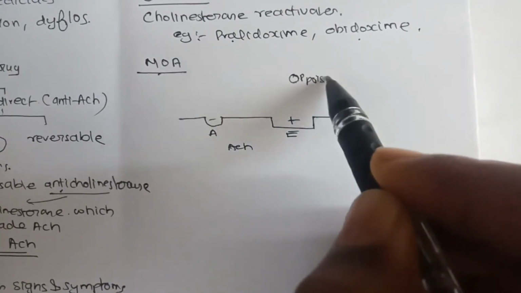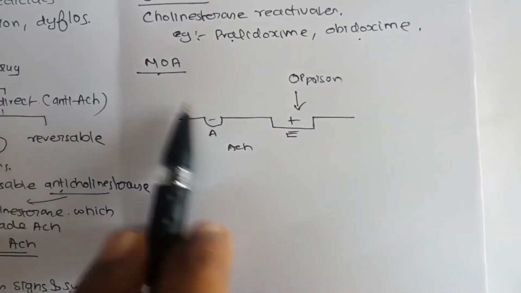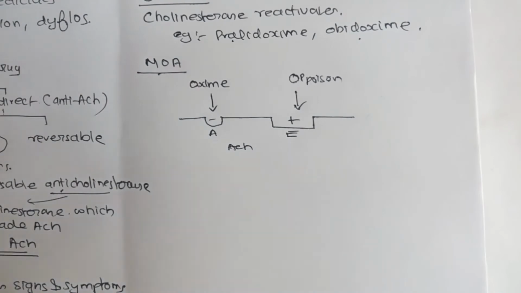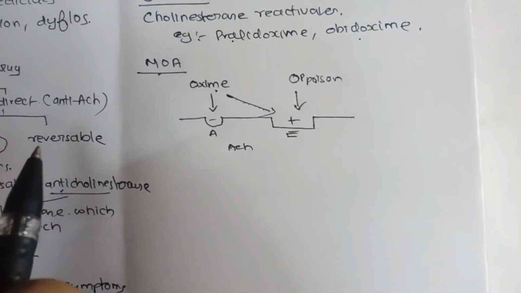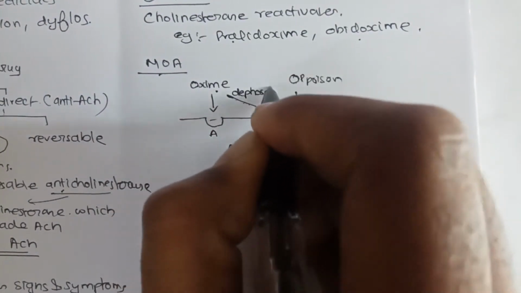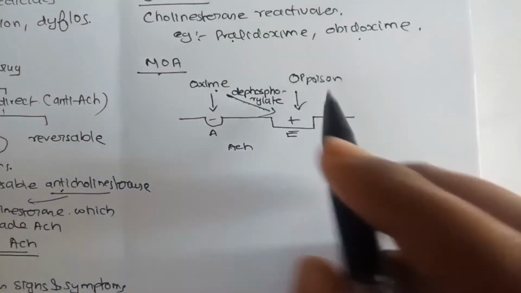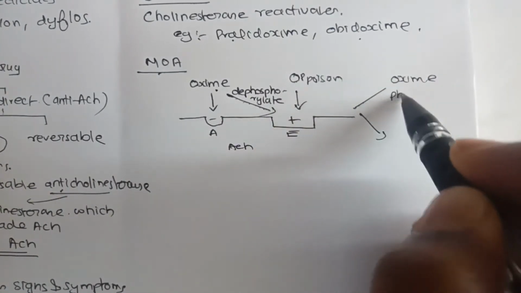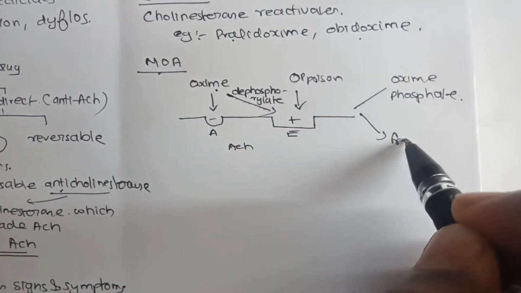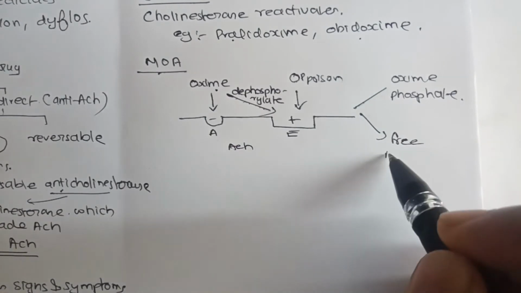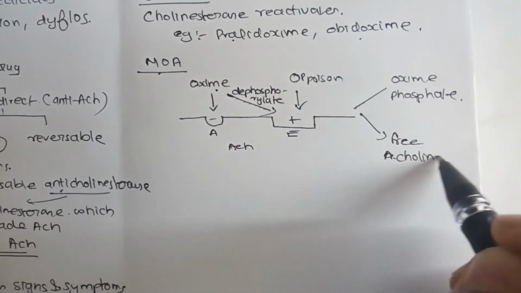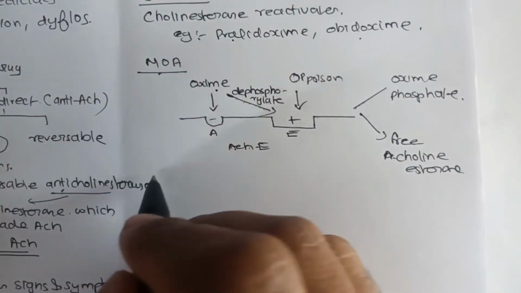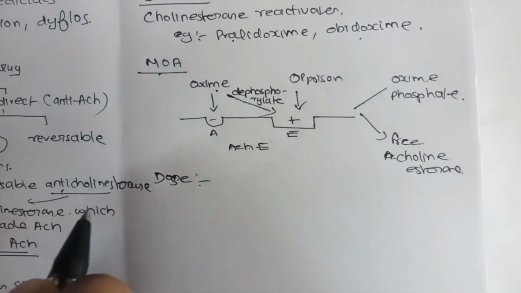The OP poison always binds to the esteratic site. The drug containing oxime binds to the anionic site, and the oxime part of the drug combines with the phosphate group, that is, it dephosphorylates to form oxime phosphate as well as the free enzyme, the free cholinesterase. Thus, it releases the cholinesterase from the OP poison.